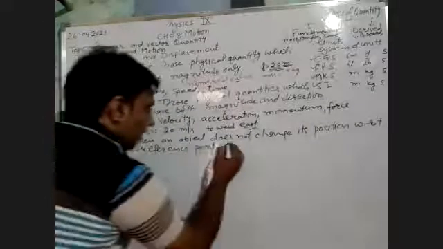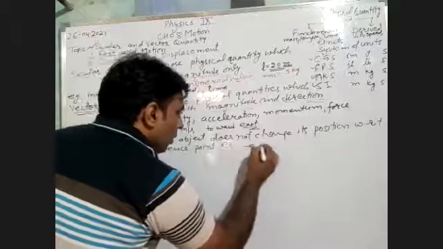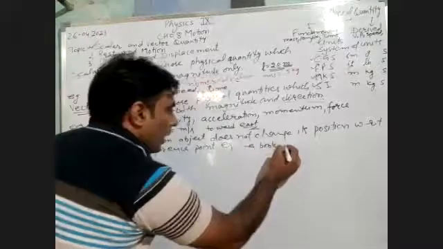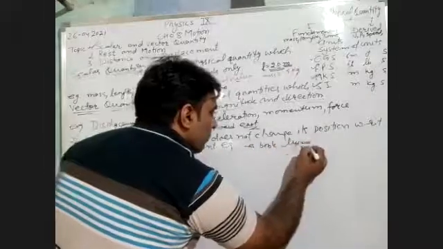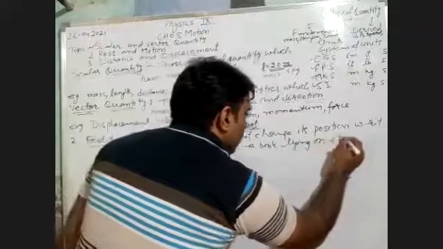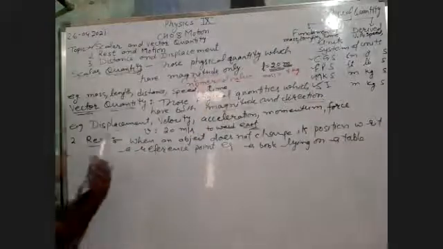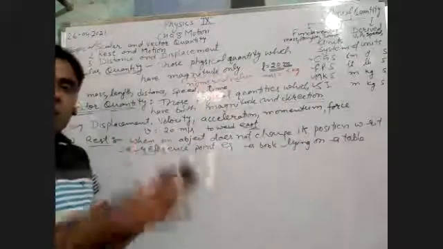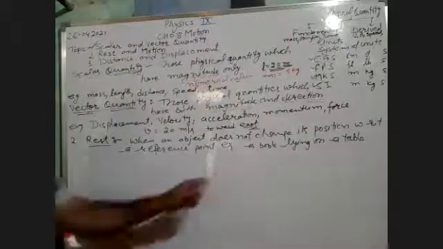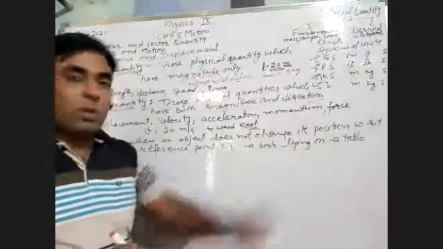For example, a book lying on a table. The book will stay on the table for 2 hours, 3 hours, 5 hours, 6 hours, because it does not change its position with respect to a reference point.